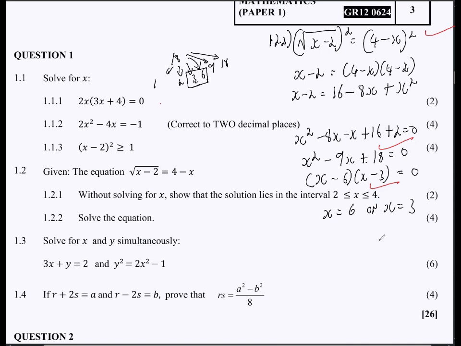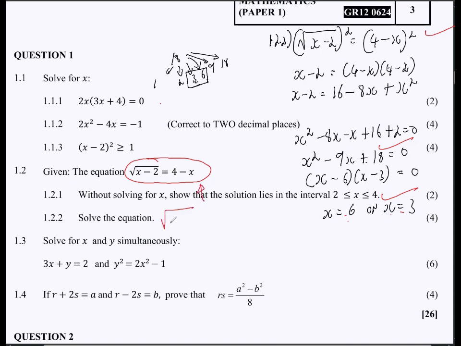Right. Then with this question here, almost forgot that. With this kind of question, you always have to test out your values. It is possible that not all the values would actually satisfy the equation, right? So we have x is equal to 6 and then x is equal to 3, right? So this is a mark for factors. But you might find that one of the factors here does not actually satisfy the equation. So you have to come back here and back test.